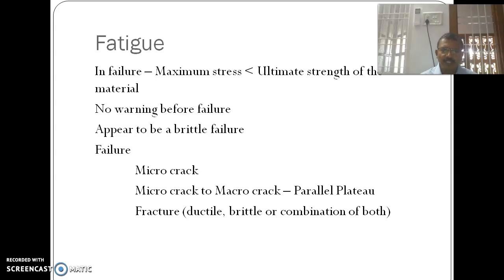In ductile materials, initially the material will elongate beyond the yield limit, so it gives some warning. But in brittle failure, it will not give any warning. Finally, first a micro crack will appear in the material, and the micro crack will become a macro crack.